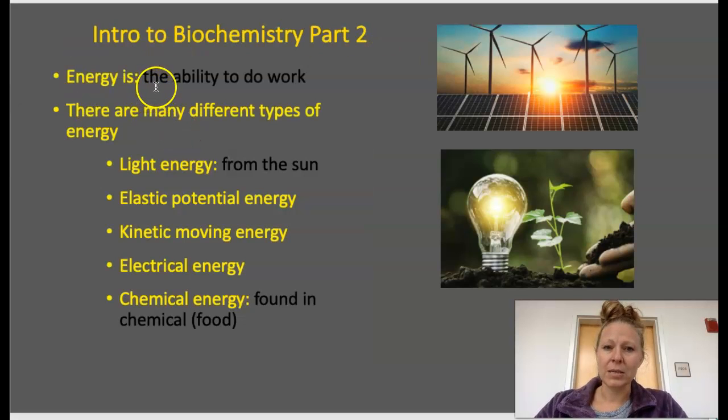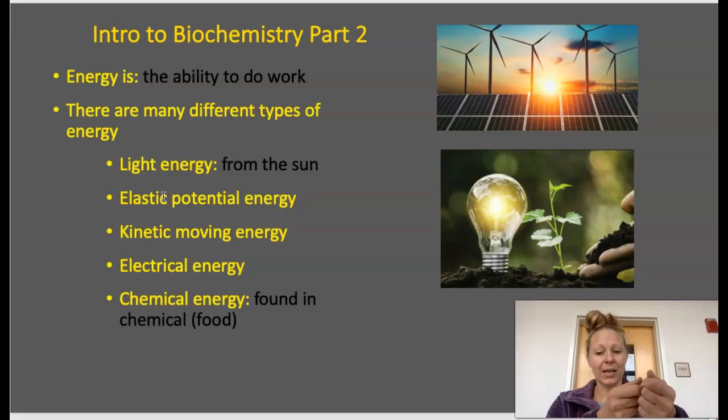So energy is the ability to do work. There are many different types of energy. So there's light energy. So light energy comes from the sun. And so plants use light energy from the sun to do photosynthesis. If you can think of an elastic, if I were to take an elastic and pull it back, that's potential energy, that's elastic energy, and I can release that elastic and it's going to start moving forward through the air, and that's kinetic energy or moving energy. So the elastic was potential energy and kinetic is the moving energy.